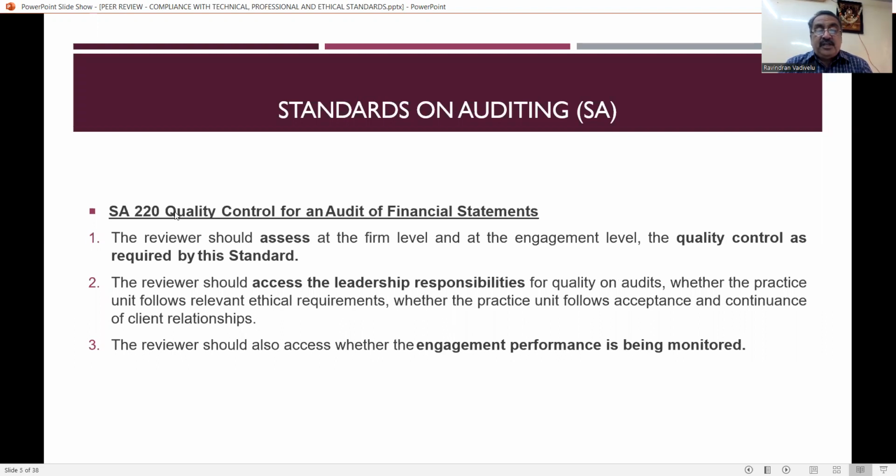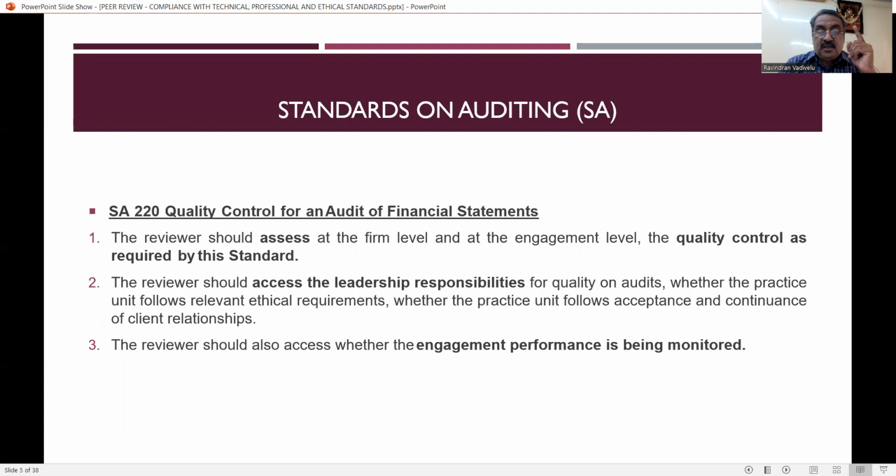And SA 220, that is with reference to quality control for an audit of financial statements. They expect the audited financial statements to be of quality. So what are the quality controls that are required to be implemented for the audit of financial statements? The reviewer should assess, at the firm level and at the engagement level, the quality control as required by this standard. It is the duty of the reviewer; he has to assess.